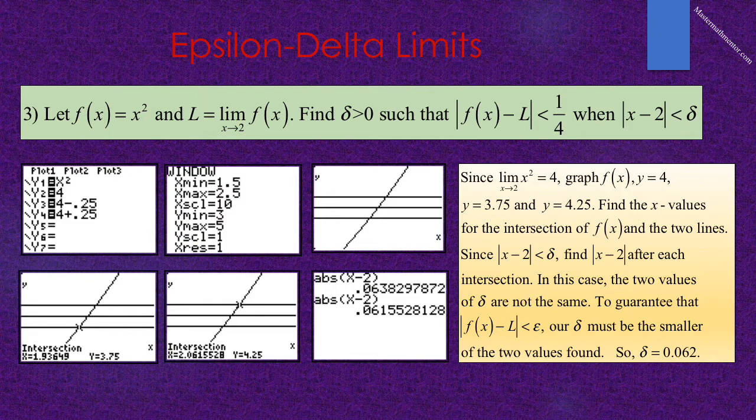To guarantee that the absolute value of f of x minus L is less than epsilon, our delta must be the smaller of the two values found. So our delta is 0.062, accurate to 3 decimal places.